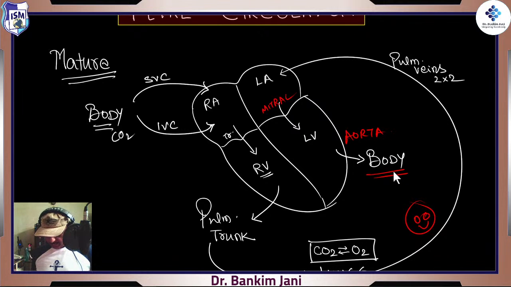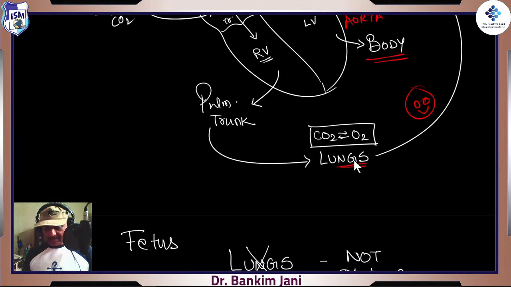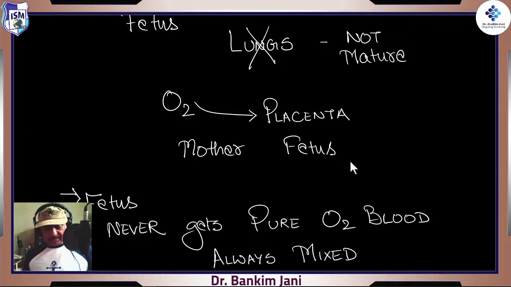From the lungs, it will be going to the left atrium via the pulmonary veins, and they are divided two by two, two on both sides. Things are good, quite easy, right? But that's not the case when we are dealing with that gentleman who is sitting inside the womb, right?